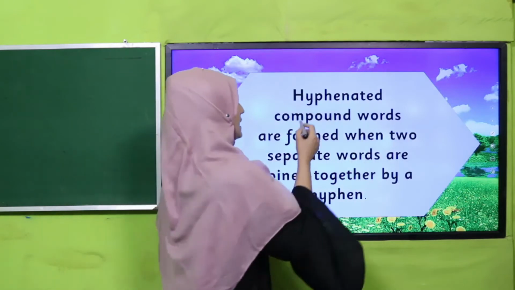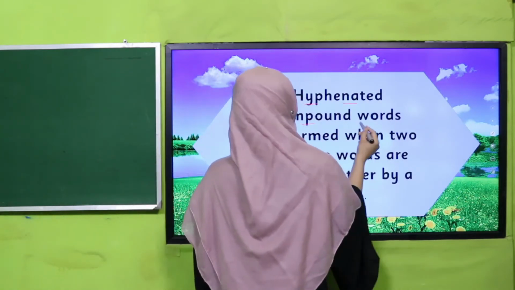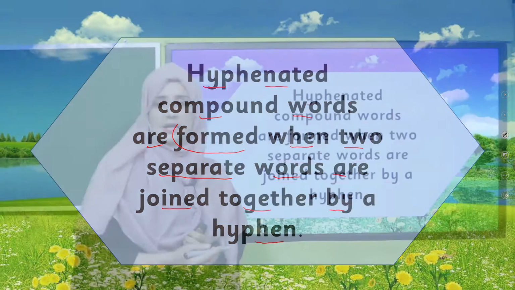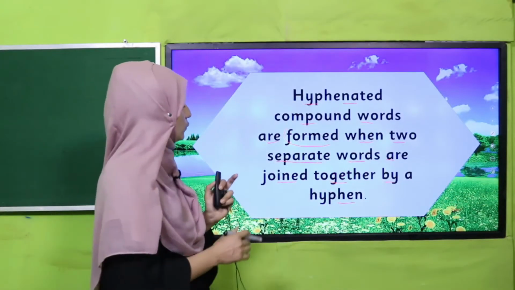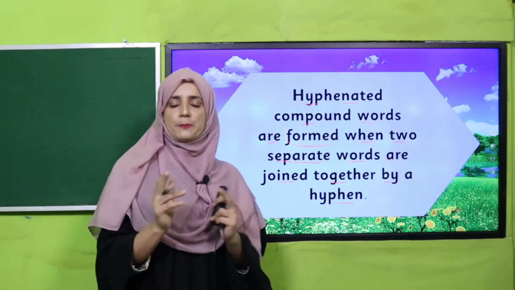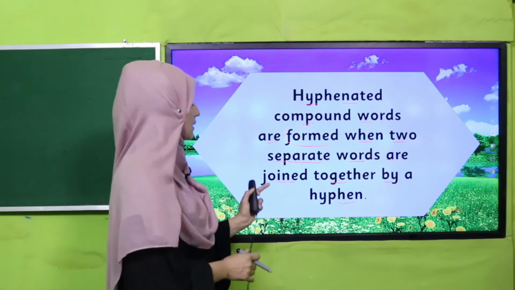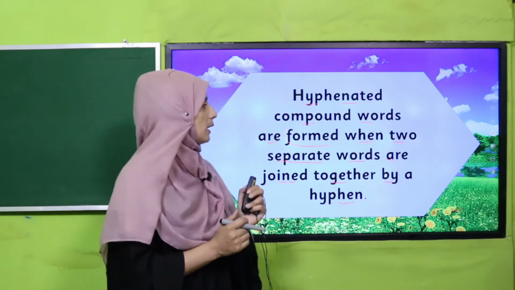So what are they? Hyphenated compound words are formed when two separate words are joined together by a hyphen. Yes, my dear students, when we join two separate words with a hyphen, these words are called hyphenated compound words.